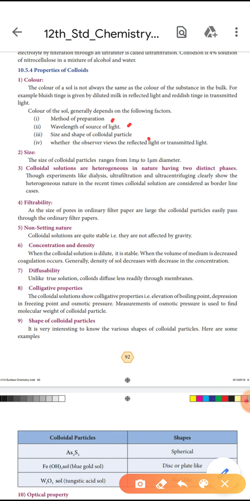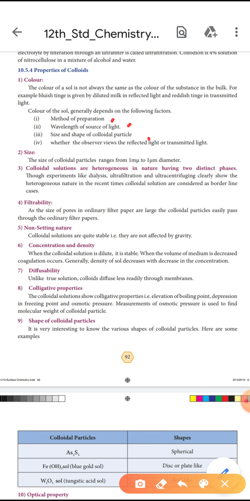The third point is that colloidal solutions are heterogeneous in nature, having two distinct phases. Heterogeneous means different phases. Experiments like dialysis, ultrafiltration and ultracentrifugation clearly show the heterogeneous nature. In recent times, colloidal solutions are considered as borderline cases. Here, heterogeneous means solid and liquid, in distinct, different phases.